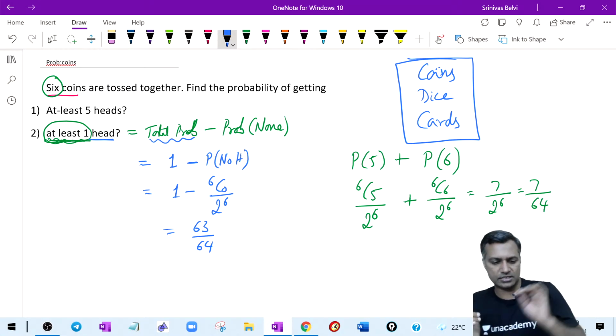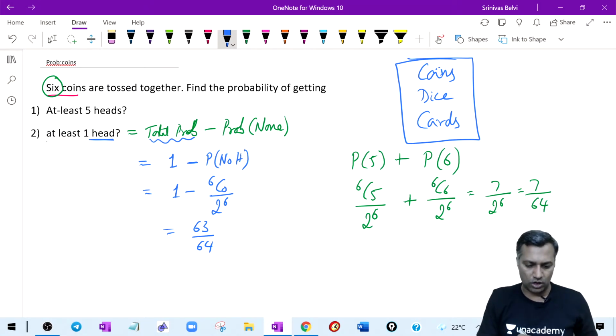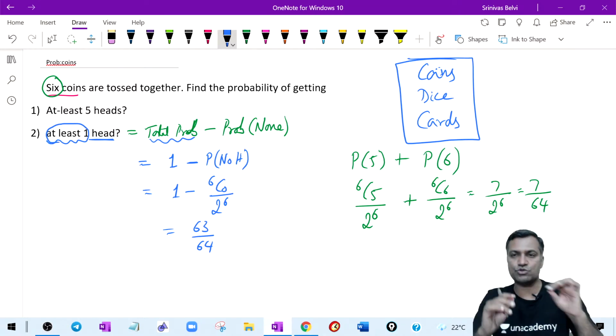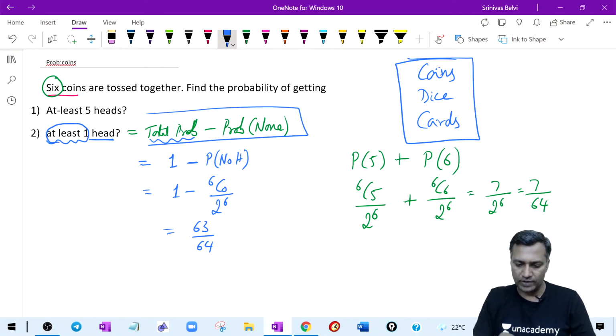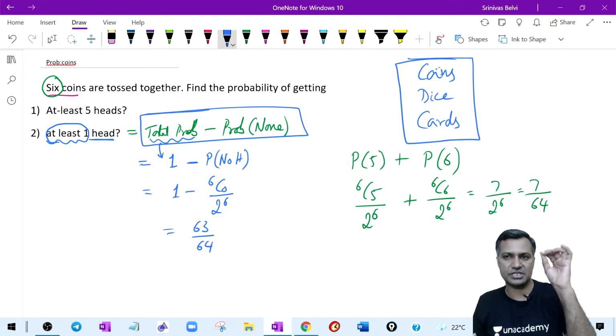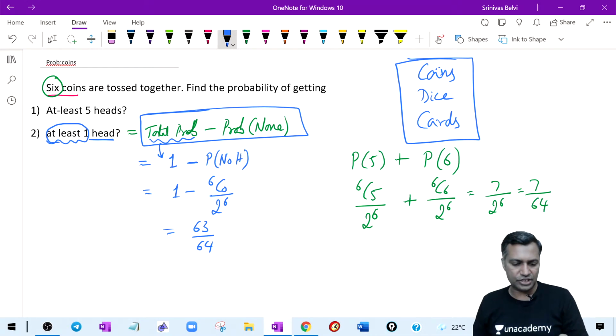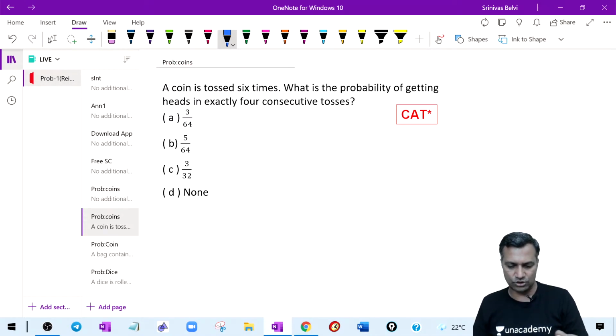All right, so that's just inclusion of the standard phrase. At least one is a pretty standard phrase in counting, and the way to approach it is always total probability minus probability of none. Total probability is 100%, which is nothing but 1. All right, on this note, let's go a little deeper into this.